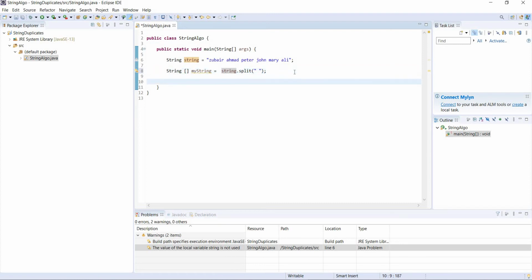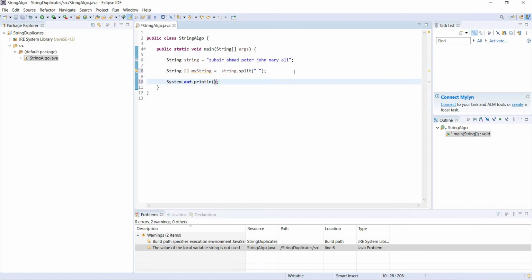So for debugging, let's see if it did what we wanted it to do or not. We're just gonna print some values to the console. First of all, let's write this string to console. Let me show you a shortcut for writing System.out.println. You just write sysout, Control Space, and it's gonna write the whole thing for you.